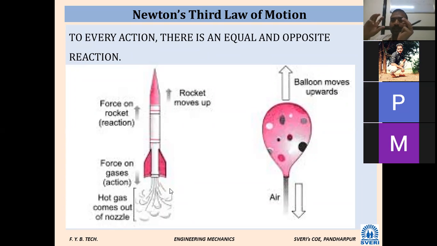Okay, when you take one ball and hit it on the wall, the amount of force you give onto the wall is the action. The same kind of reaction comes from the wall to the ball. After it hits, the ball comes back, that is the reaction. So what does Newton's law of motion say? To every action there is an equal and opposite reaction.